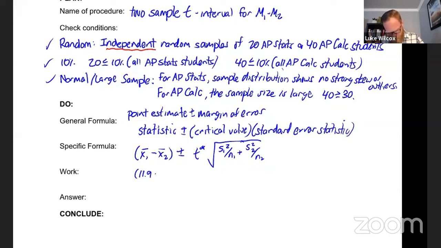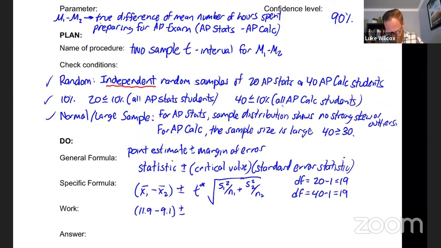11.4 minus 9.1 plus or minus. Now, t star, we need to know our degrees of freedom. But we have two different sample sizes here. So you might say, well, maybe the degrees of freedom is 20 minus 1, or maybe the degrees of freedom is 40 minus 1, which would give us 39.